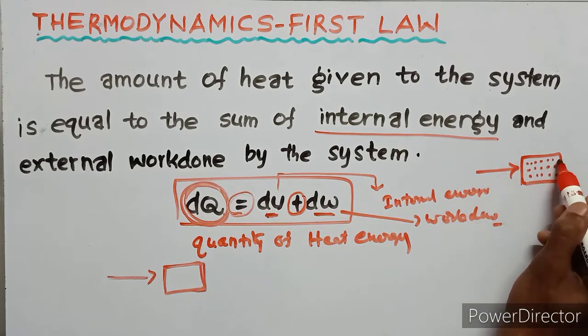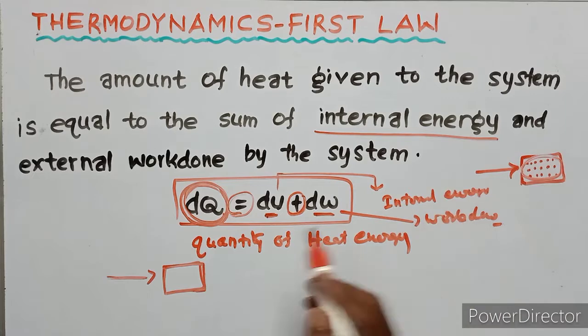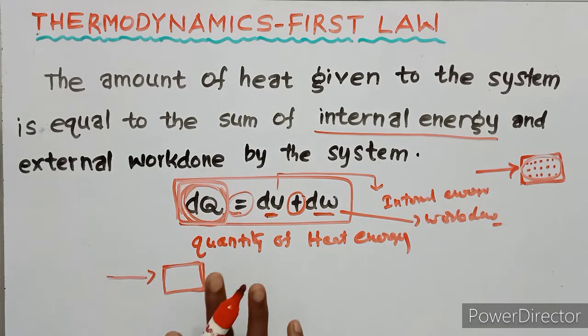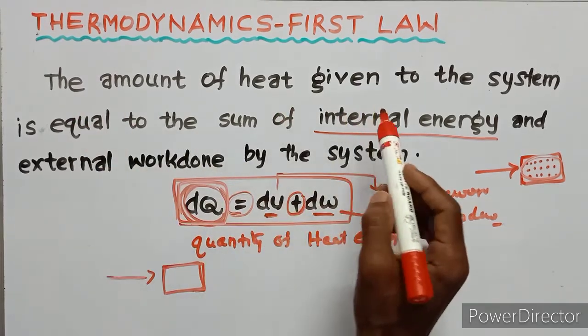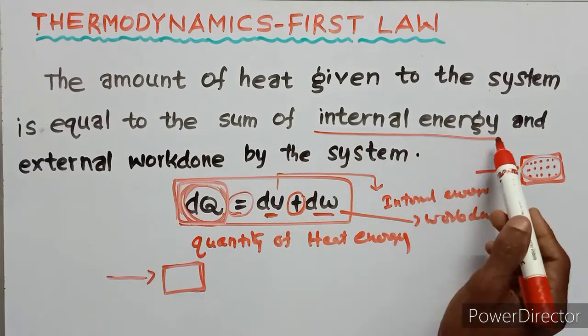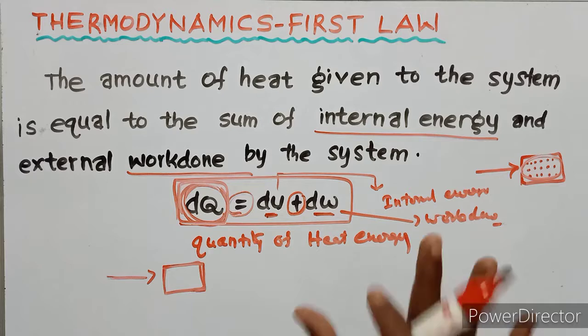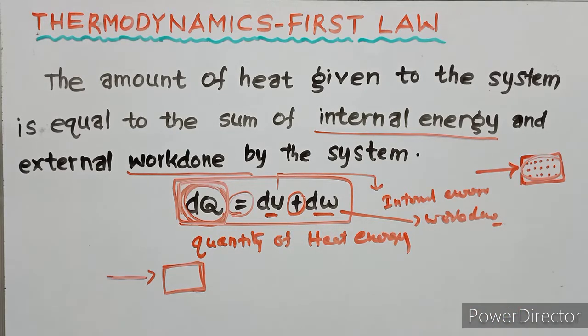So the total of internal energy and external work done is equal to the quantity of heat energy. The amount of heat given to the system is equal to the sum of internal energy and external work done by the system. This is the first law of thermodynamics.